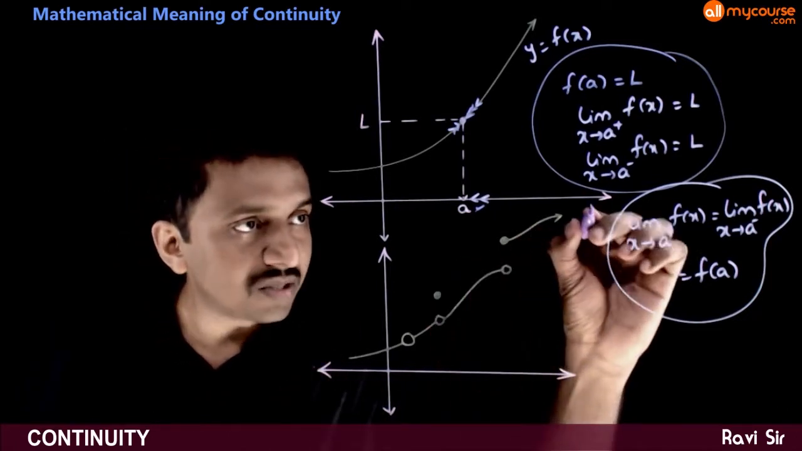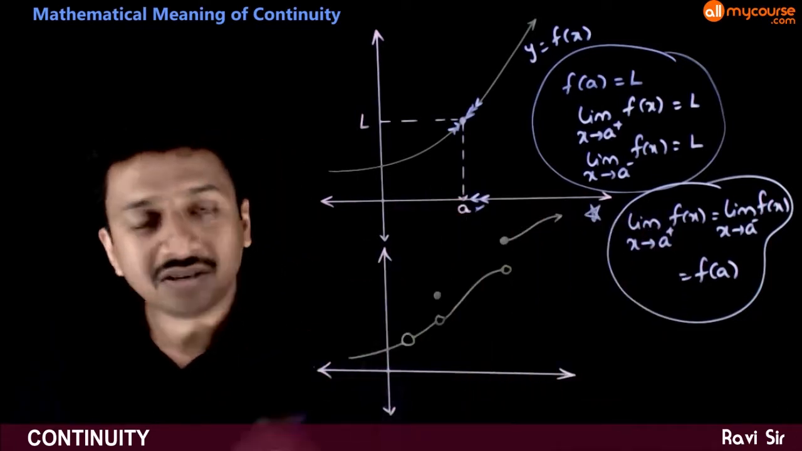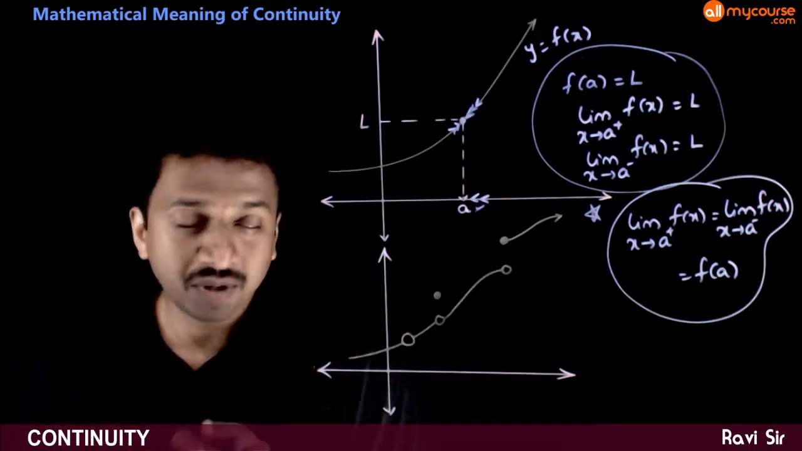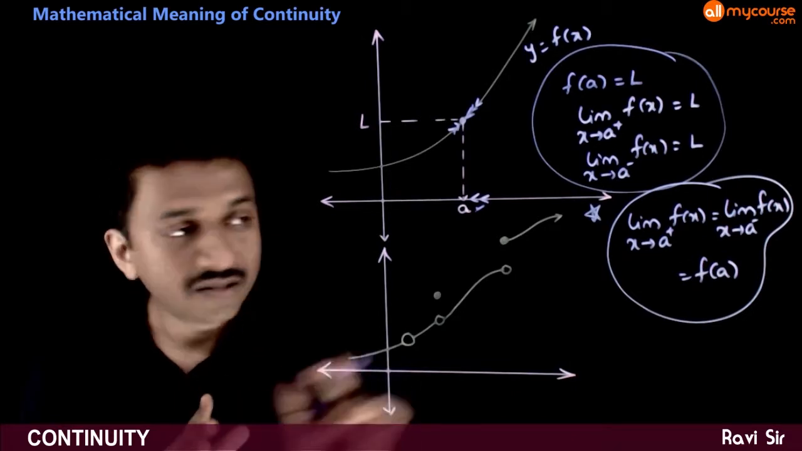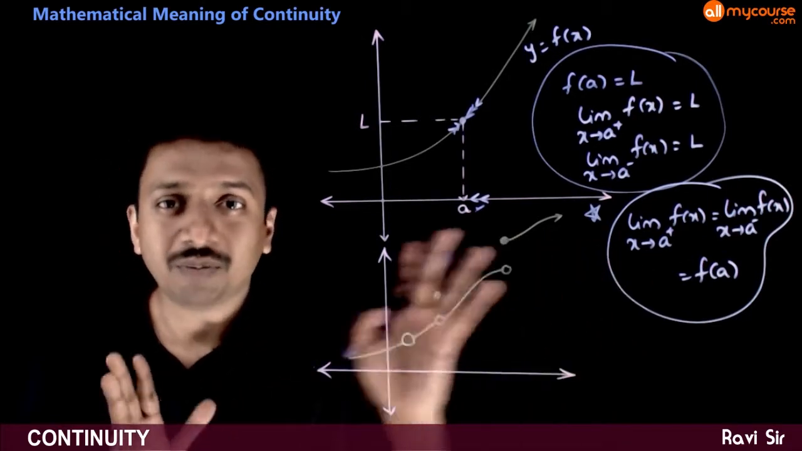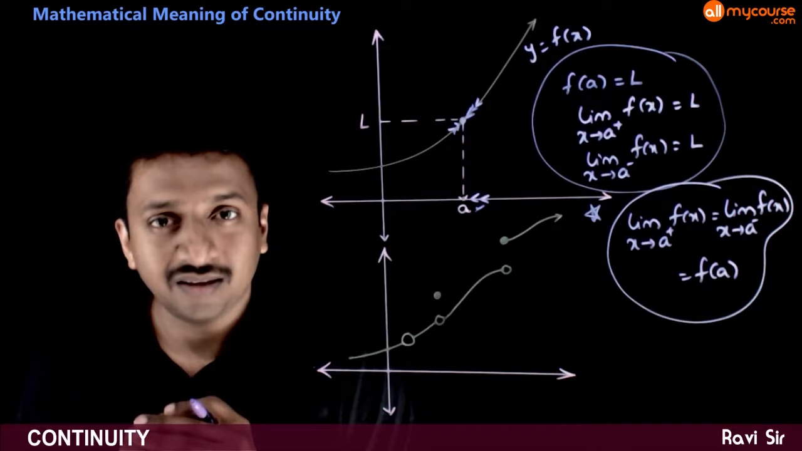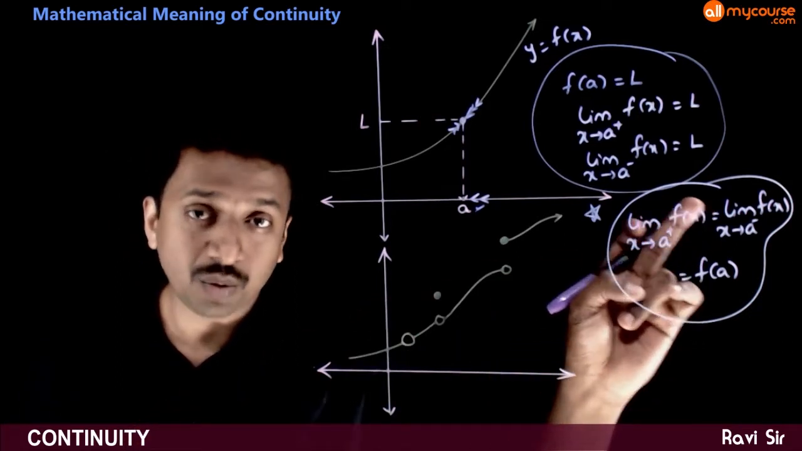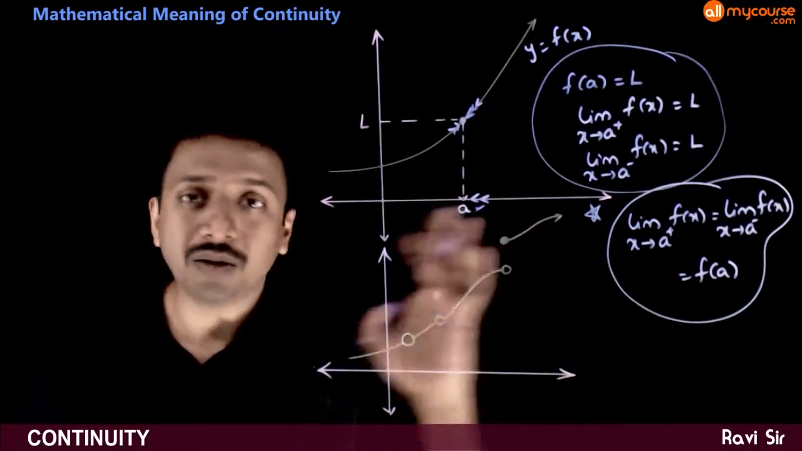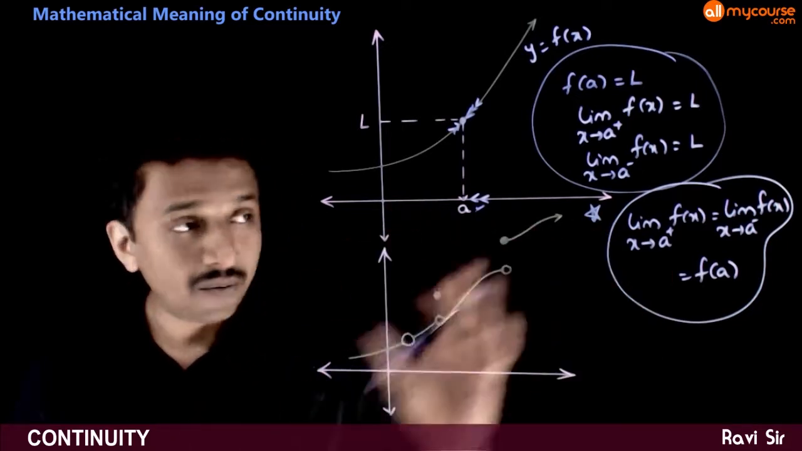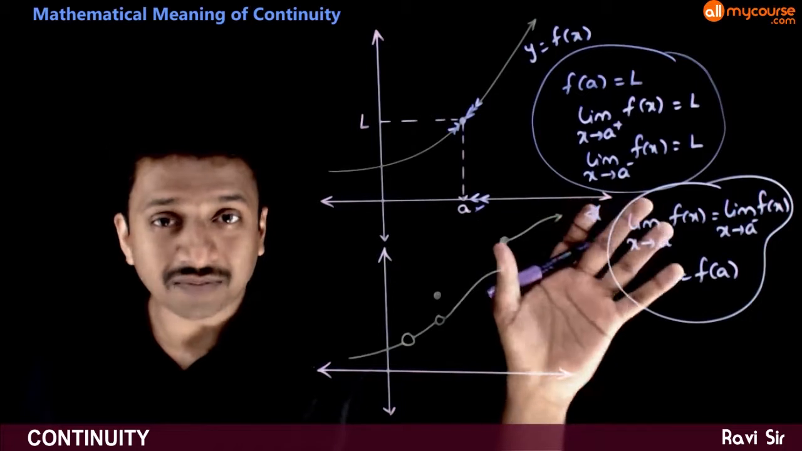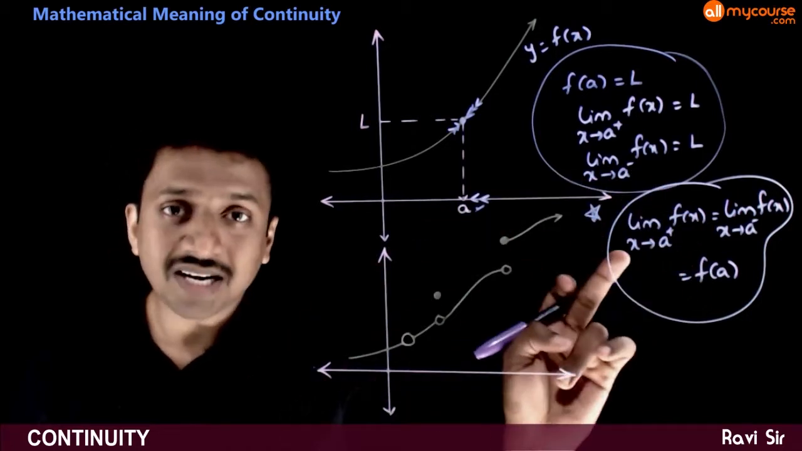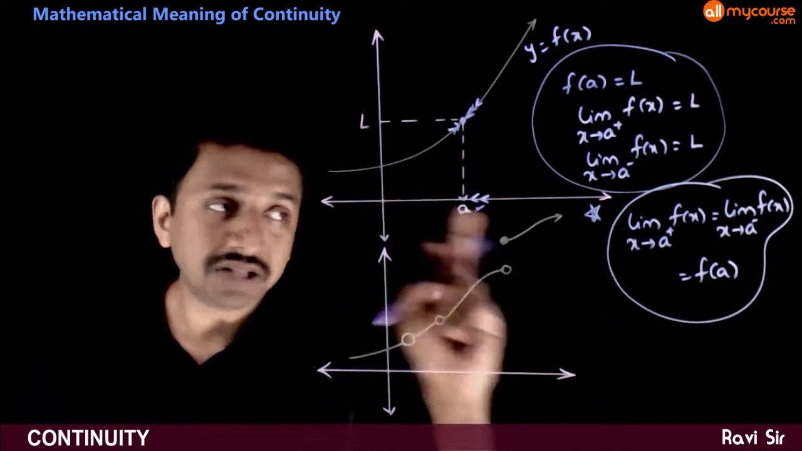So this is the most important condition for this chapter. Most of the questions, 90% of the questions on this chapter depend on this formula. So this formula has to be remembered very nicely. Limit x tends to A plus f of x is equal to limit x tends to A minus f of x is equal to f of A. I want you to write this a lot of times so that you get familiar with this formula. So this is the condition for continuity of a function at a given point.